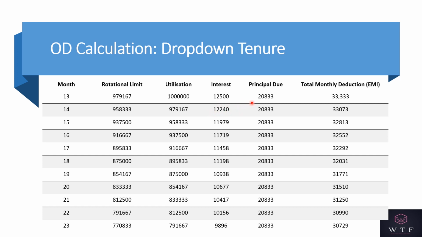The principal remains the same and the total EMI is the sum of the interest and the principal, which is 33,073 rupees. So every month the rotational limit is reducing by 20,833 rupees and the principal remains the same. The interest is charged on the revised utilization limit and the total EMI is calculated, and this keeps on decreasing till the last EMI that is paid, which is at the end of the 5 years.